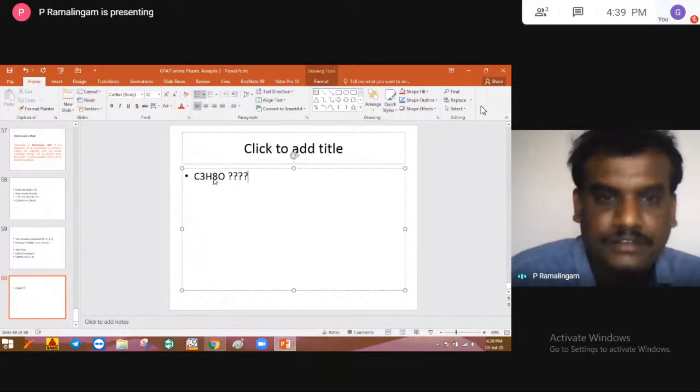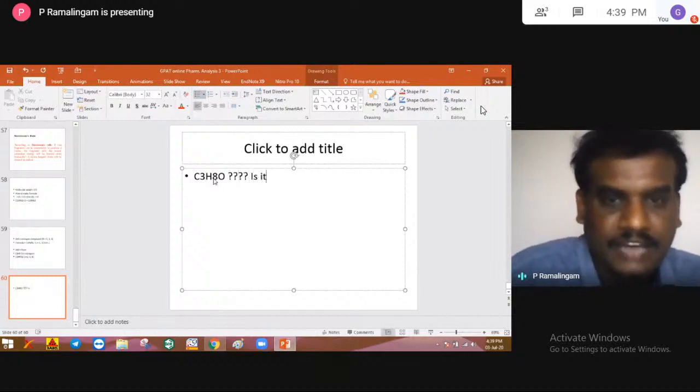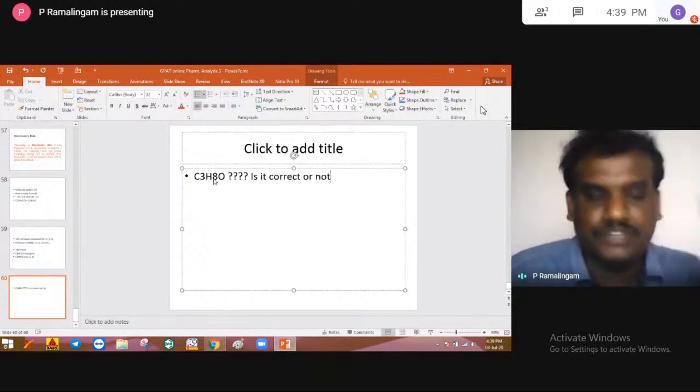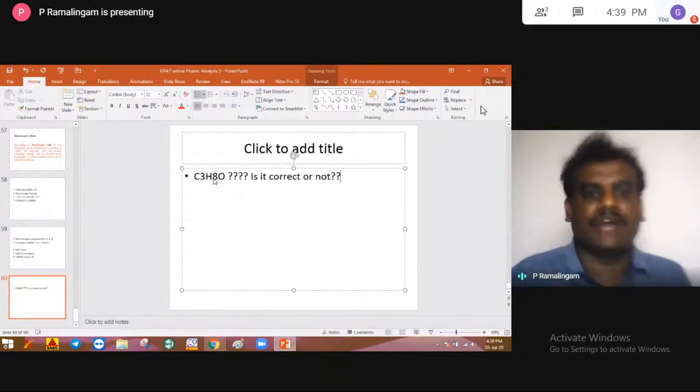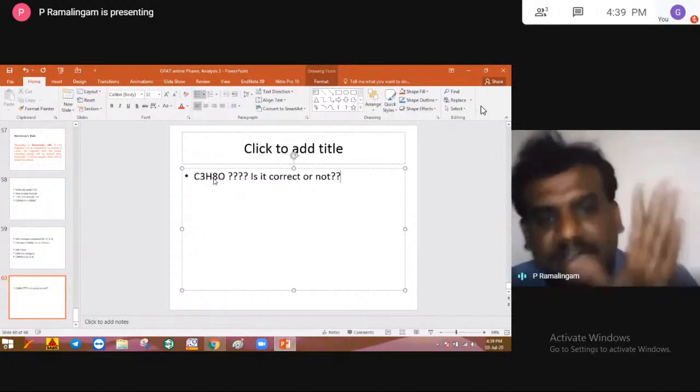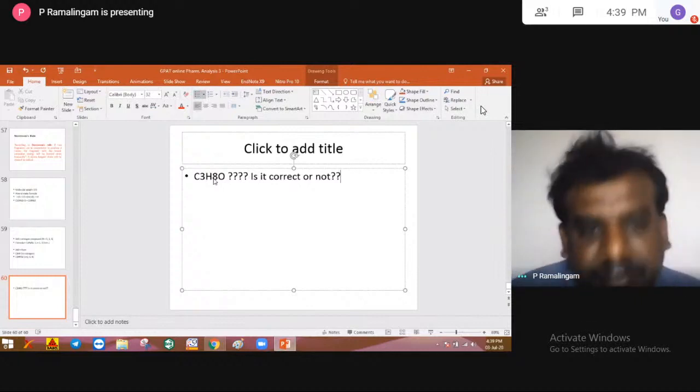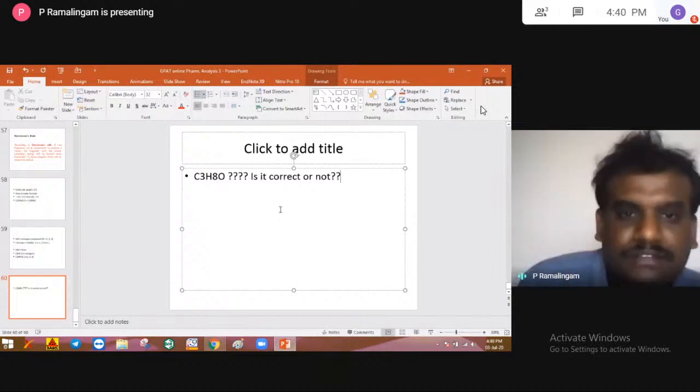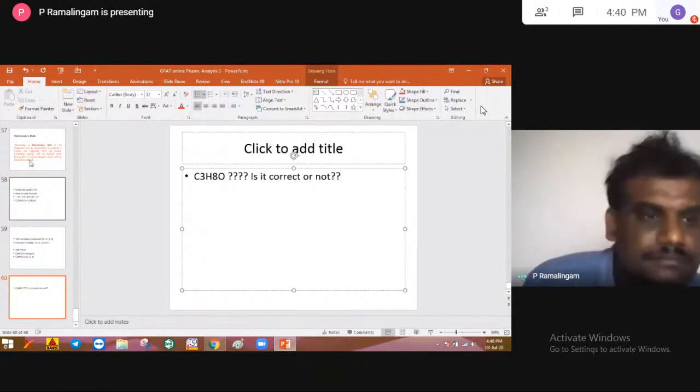Now the question is whether it is correct or not. I simply wrote C8H8O. Whether this formula is correct or incorrect, how are you going to define it? It is a very simple formula that you use to find that out.